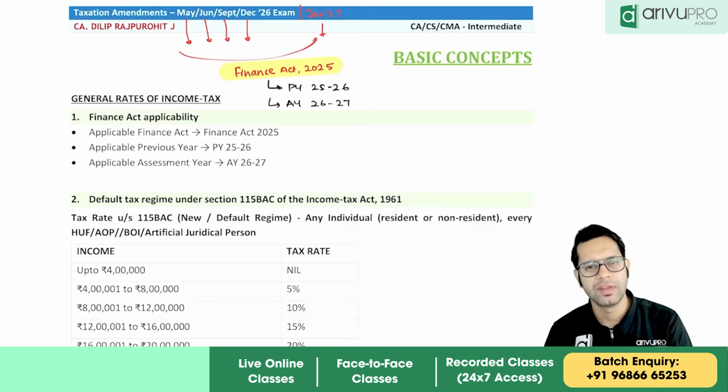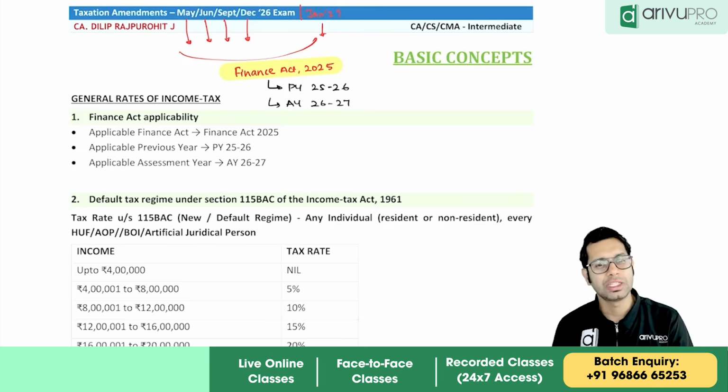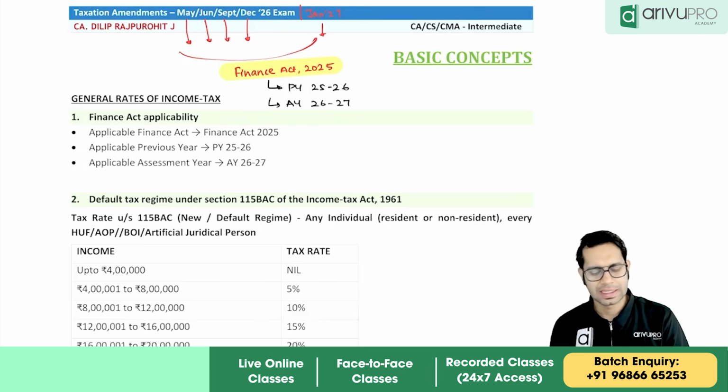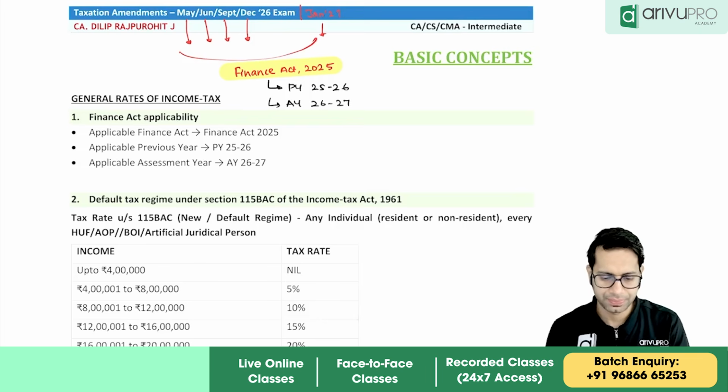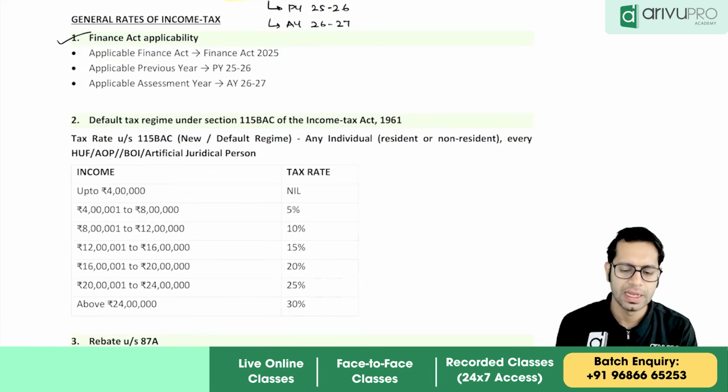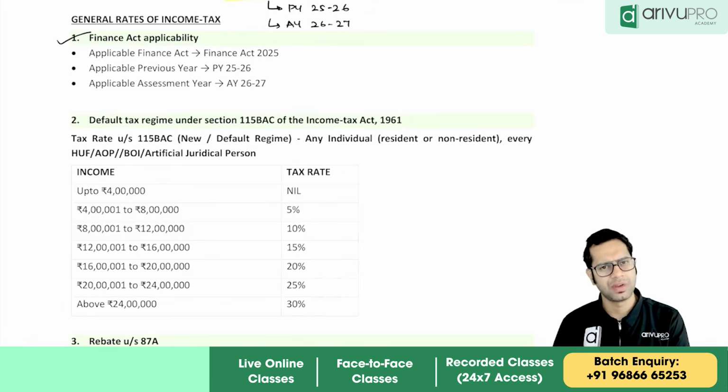So which is the Finance Act applicable and what is our previous year and assessment year, that is very clear.